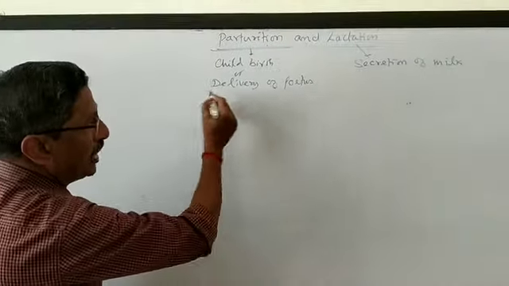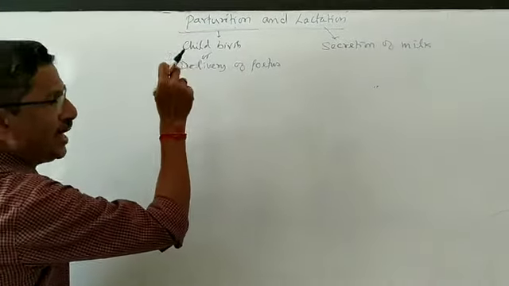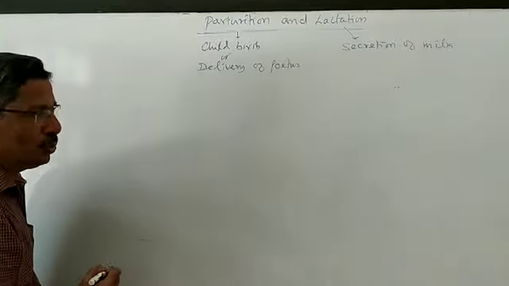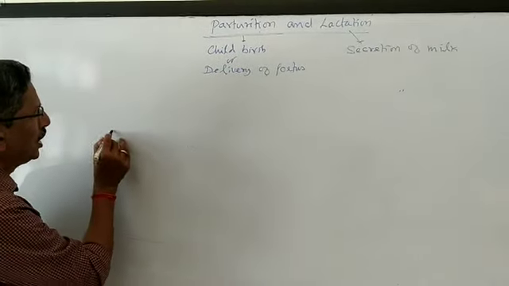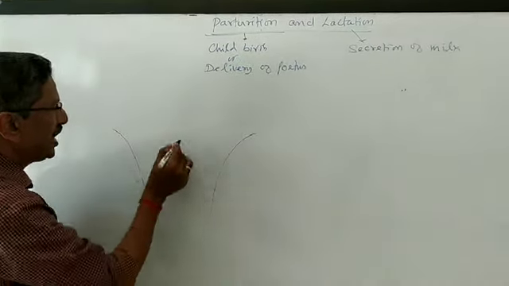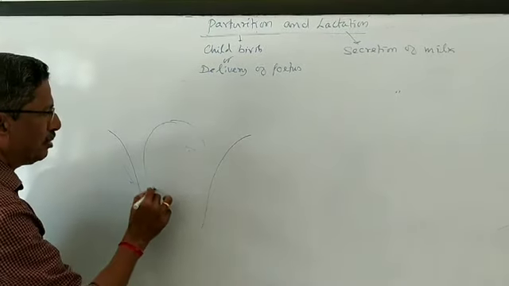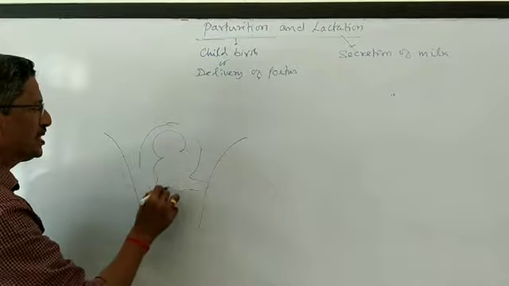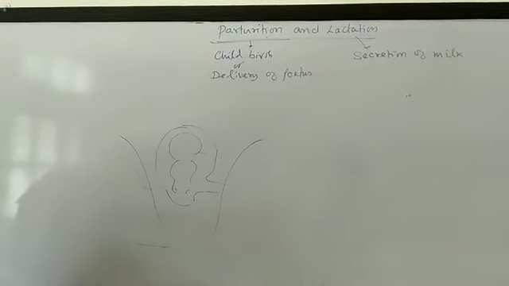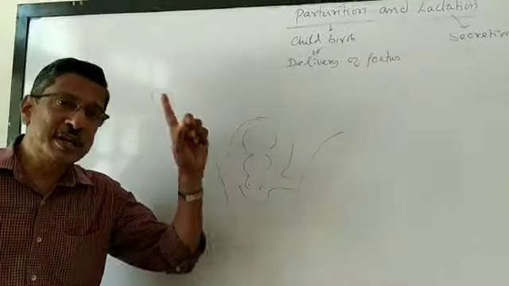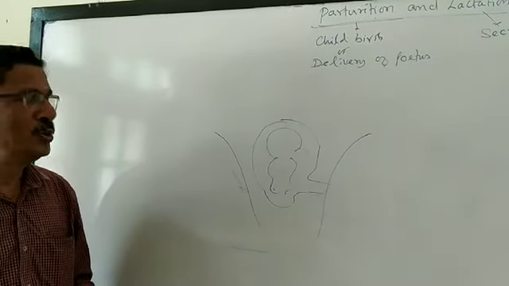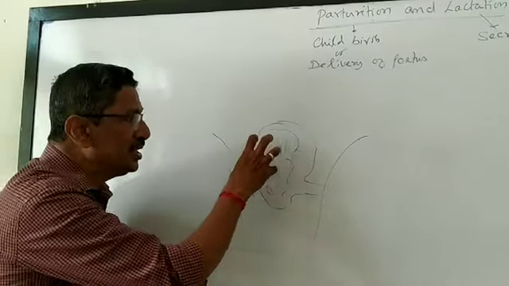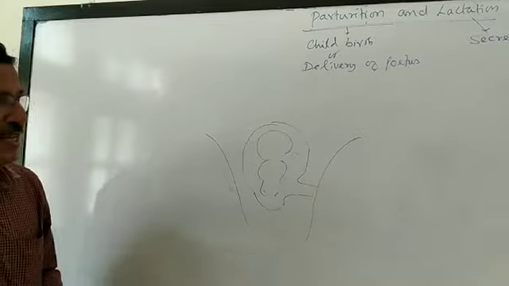So, childbirth or delivery. Before I take up the exact delivery, I would like to give one extra piece of information. In the uterus, the child is developed. It is covered by the bag, the umbilical cord, everything is there. Now the fetus is a well-grown fetus. I want to go back to the third trimester. In the third trimester, only the size of the fetus is increasing, I said.